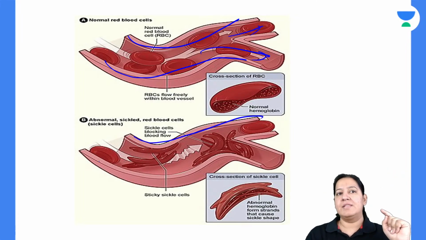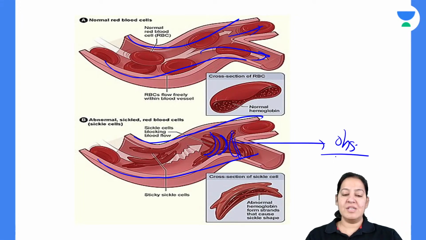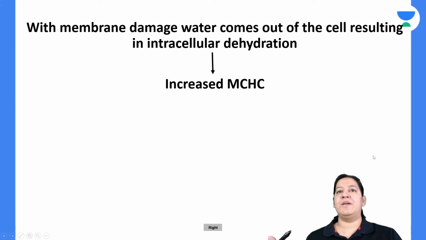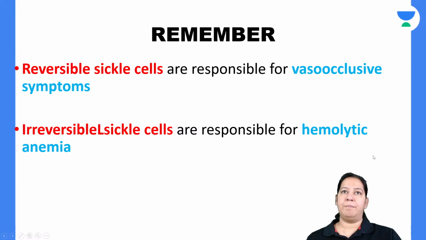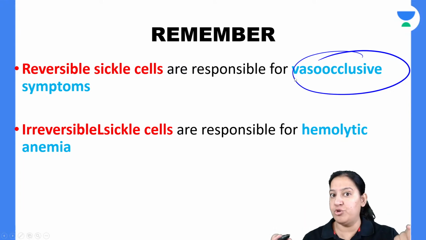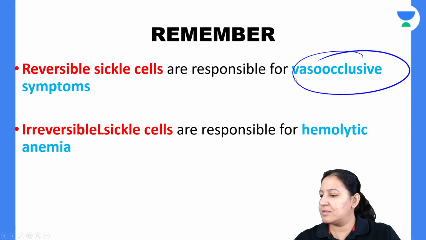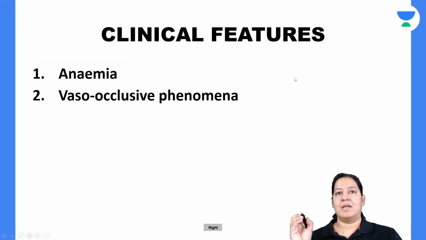But this is a capillary, see the second diagram. The sickle cell RBCs, if you can see, are getting stuck and causing obstruction. Because of this obstruction, the patient will have sickling. I'm not reading the whole thing, you read it by yourself. I can provide you the PPT, right? So the symptoms are due to vaso-occlusion. That is, ischemia symptoms are there. You got this point? Say yes or no. Yes.